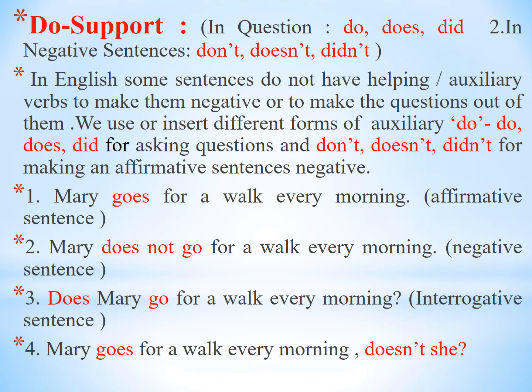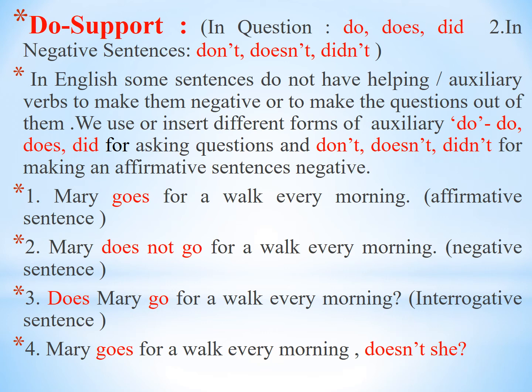In English, some sentences do not have helping or auxiliary verbs to make them negative or to make questions out of them. We use or insert different forms of the auxiliary verb do. For example, do, does, did for asking questions, and don't, doesn't, didn't for making affirmative sentences negative.